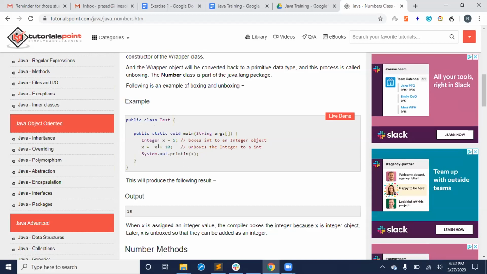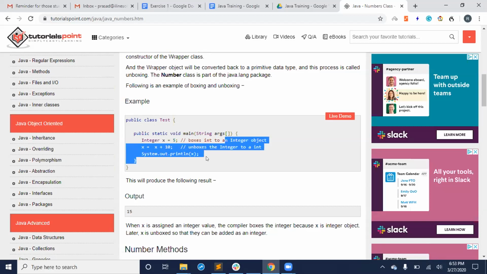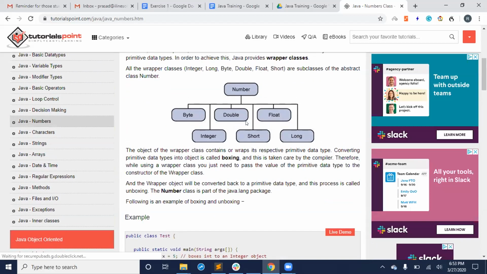You might not even recollect this; you look at this concept again after 10 classes. So this line is boxing, the other line is unboxing. It's a very standard Java question, boxing and unboxing, and these classes. For now, just imagine primitive data type to Java class mapping, like Integer to int. This Integer is nothing but a wrapper class. You just remember this much.